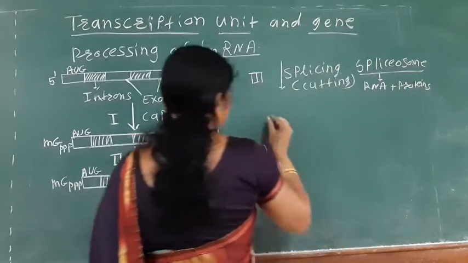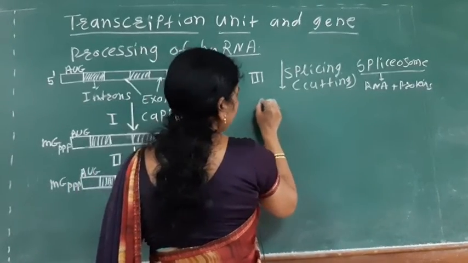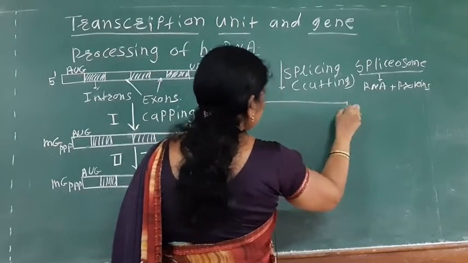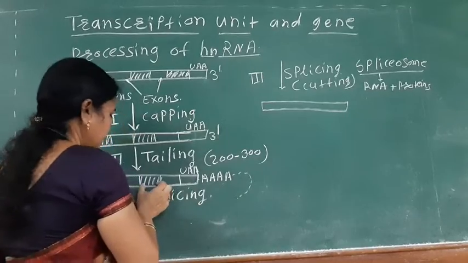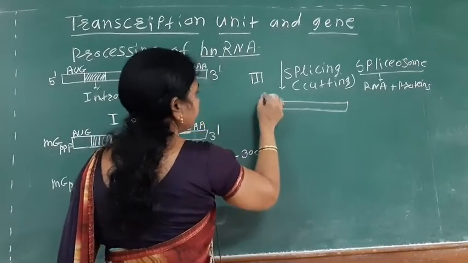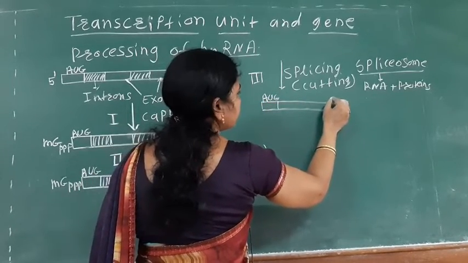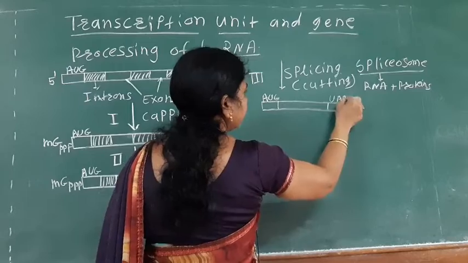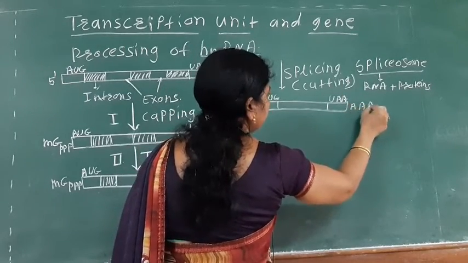See here, the introns are removed, and here is the mRNA which is synthesized. This region is cut, this region is cut. The mRNA mainly has the AUG end, then here is the UAA, the termination codon, and here is the poly A tail.